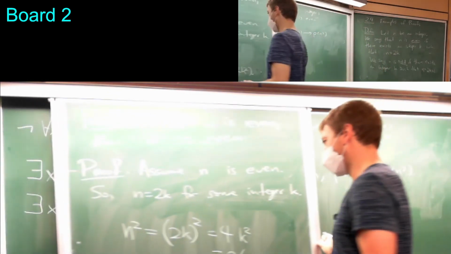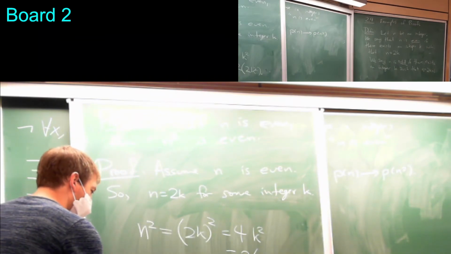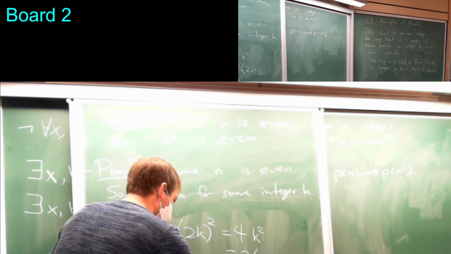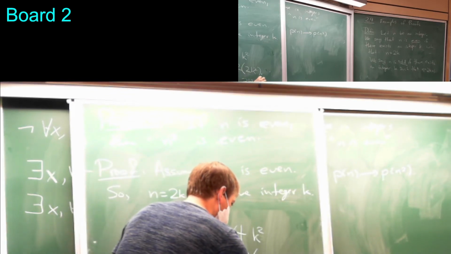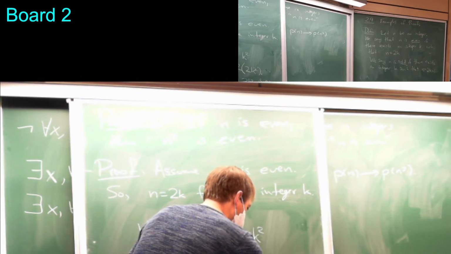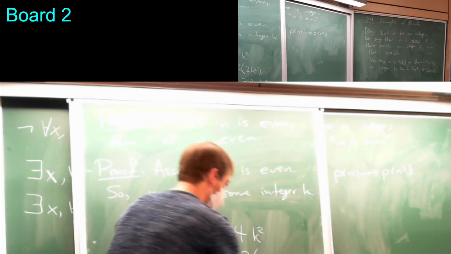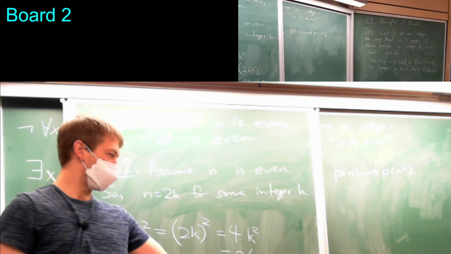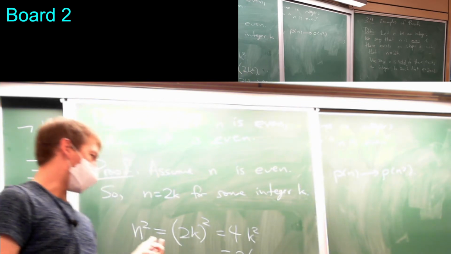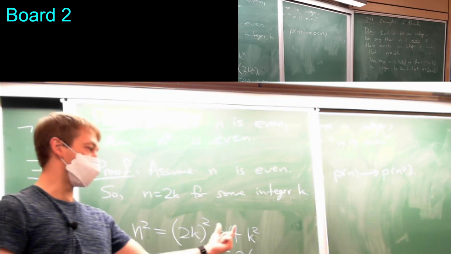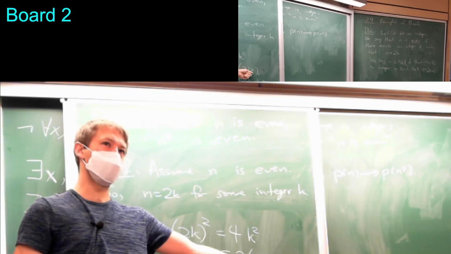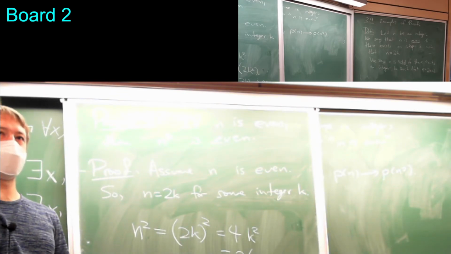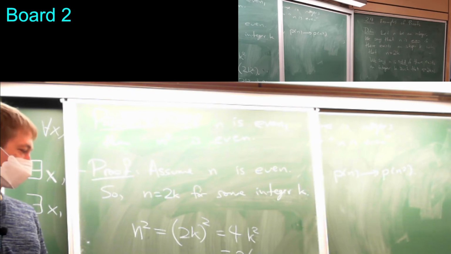Exactly. So I'll say, therefore, n squared is even because 2k squared is an integer. And I can draw a little square. Good, the proof is complete. Because 2k squared is an integer, I've demonstrated that n squared is of the form 2 times some integer. So that proves it. So it's even.